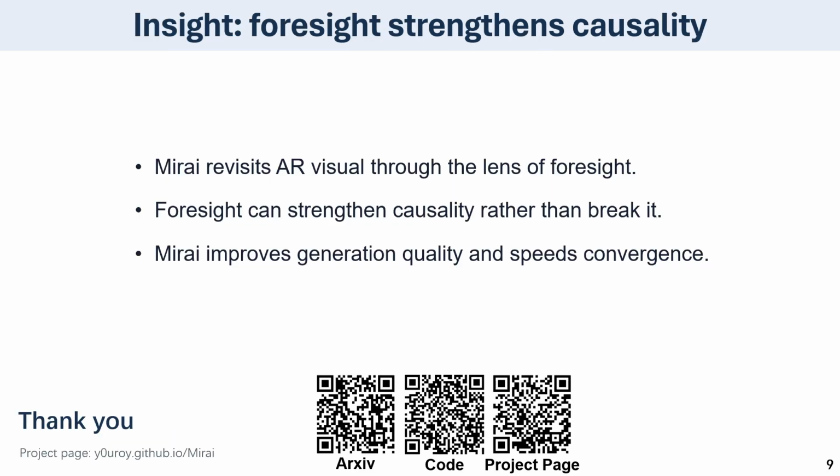To conclude, we revisit autoregressive visual generation through the lens of Foresight. Our key finding is that Foresight does not break causality. Instead, when used properly during training, it can strengthen causal modeling. Mirai injects future-aware guidance into internal representations on the 2D token grid while keeping inference strictly causal and unchanged. Across experiments, Mirai improves generation quality, accelerates convergence, and leads to more globally coherent visual samples.